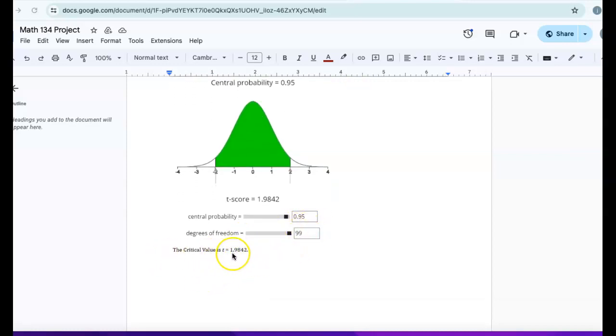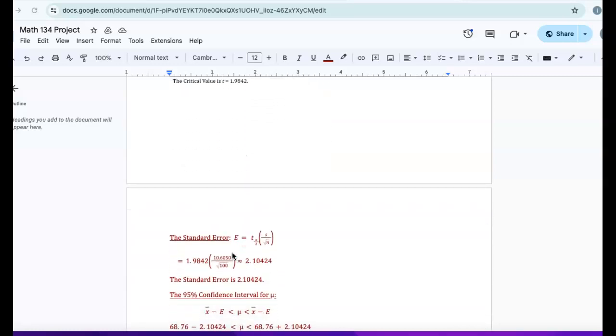Here it is, 1.9842. The standard error is E equals the t-value of alpha over 2 times s over the square root of n, which is equal to 1.9842 times 10.6050 divided by the square root of 100, which is approximately 2.10424. The standard error is 2.10424.